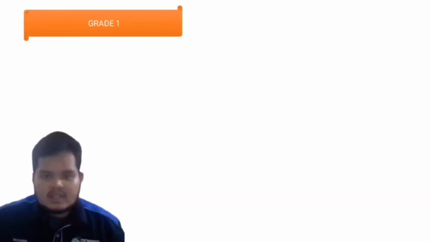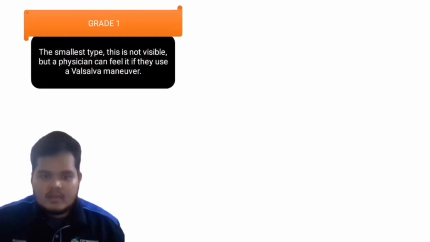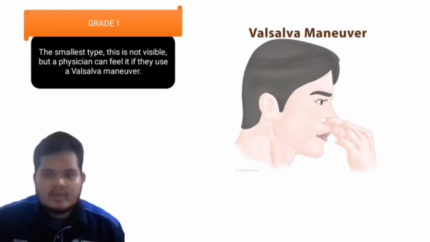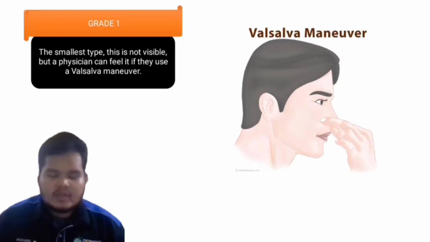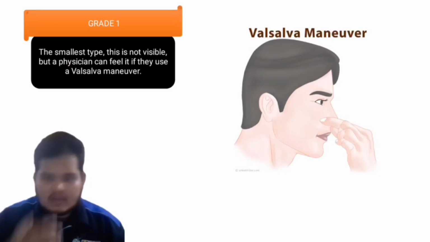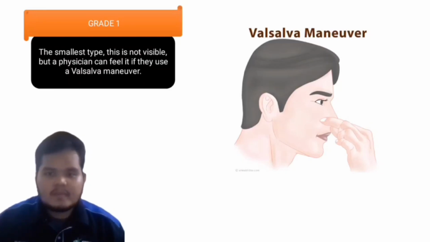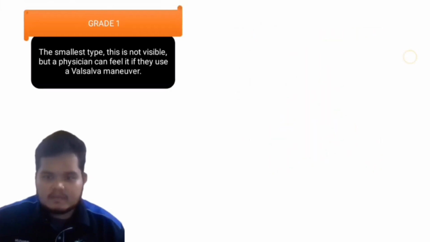Next, varicocele has 3 grades. The first grade is the smallest type. This is not visible, but a physician can feel it if the patient uses a Valsalva maneuver. Valsalva maneuver is a technique where a patient holds their breath and the urologist can feel the varicocele by touching the patient's scrotum.